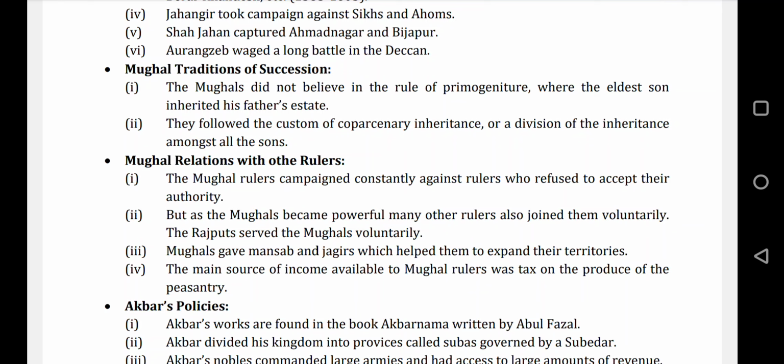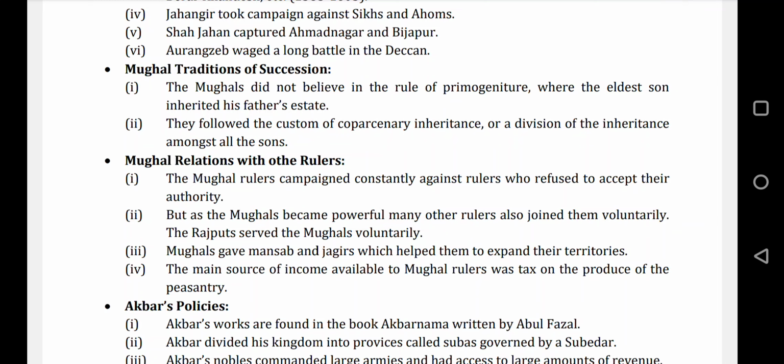So first we will understand primogeniture. According to primogeniture, the eldest son inherited his father's estate. The eldest son was supposed to be the next king after the father. So it was primogeniture, but Mughals did not believe in that.